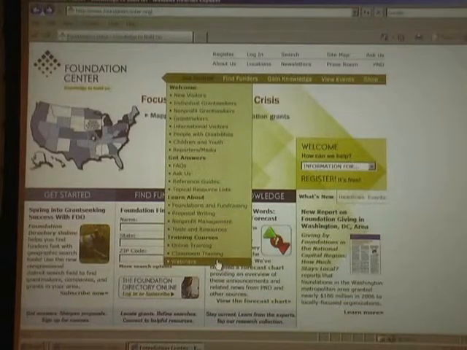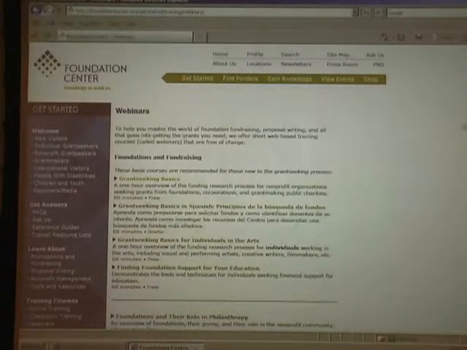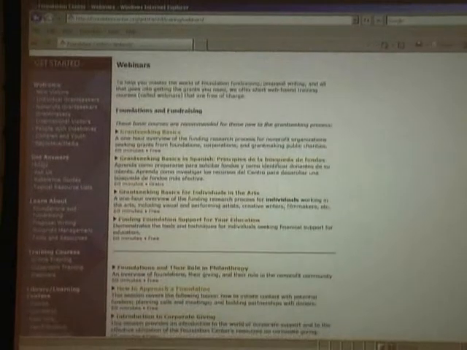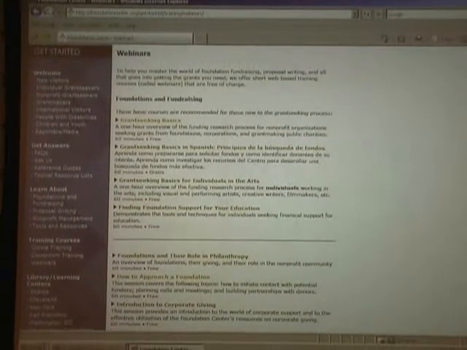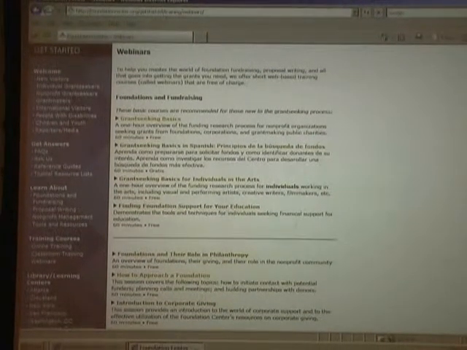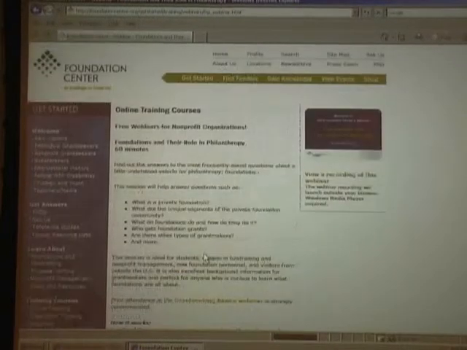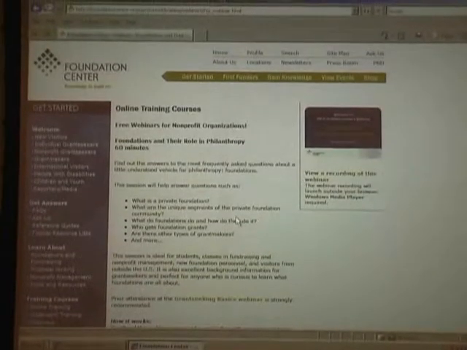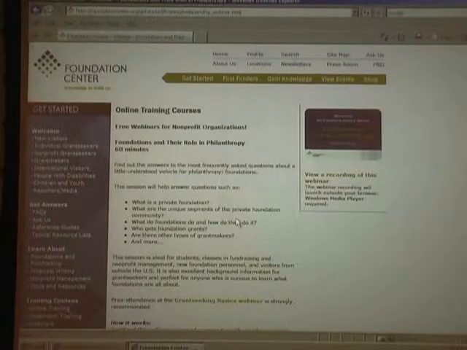Similarly, we have our webinars. Now, these are real-time trainings that you can participate in anywhere you have access to the internet. It's using Microsoft's Live Meeting software, so you will need to download that. But you can come in here and look at, say, for instance, our Foundations in the Role in Philanthropy course. And you can look at when this course is being offered, sign up for it, and attend it virtually, if you will.